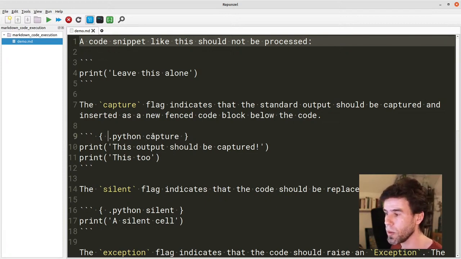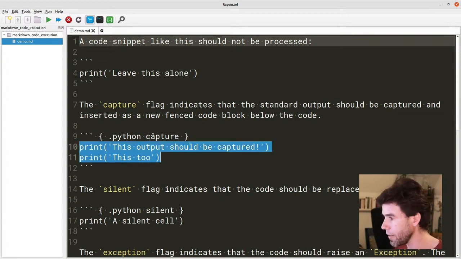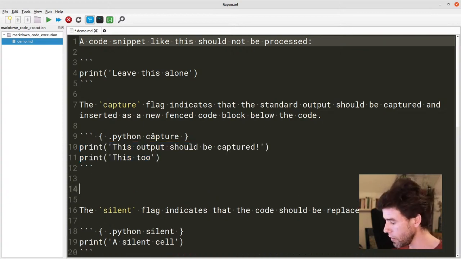Inside these curly braces, you can give some properties of the code. So we can say .python. That means that it is Python code, because in principle we could also put JavaScript, for example, in there. But this is Python. And then we can put arbitrary other attributes. And this attribute is going to be capture. That capture attribute, that is what our Markdown code exec program will listen to. It will actually use that to execute this code and then capture the output. And what should happen then is the following.